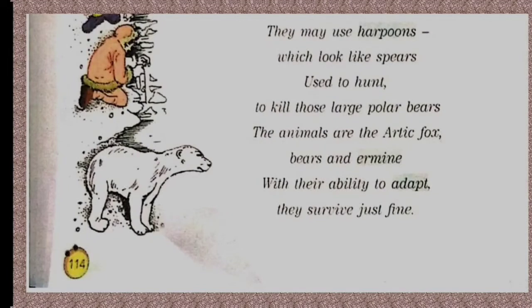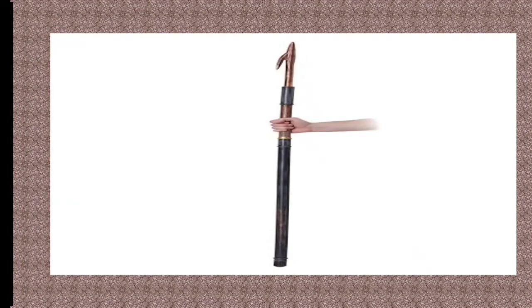Now the Eskimos are wearing hooded jackets and big shoes to save themselves from the cold. But the animals do not wear such things, right? So how do these organisms survive? These organisms have the ability to adapt, the ability to adjust, which helps them to survive even in those cold and harsh conditions. Children, this is how a harpoon looks like, which is used by the Eskimos for hunting purposes and to kill the polar bears.